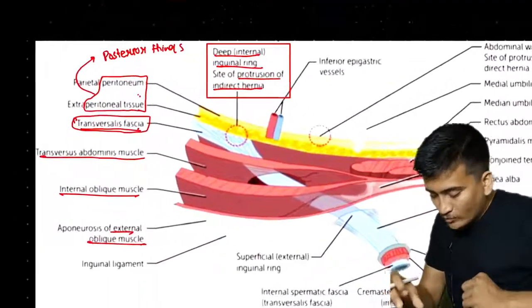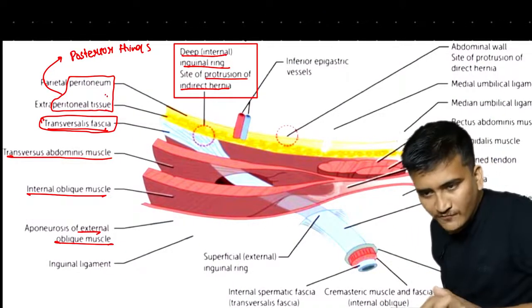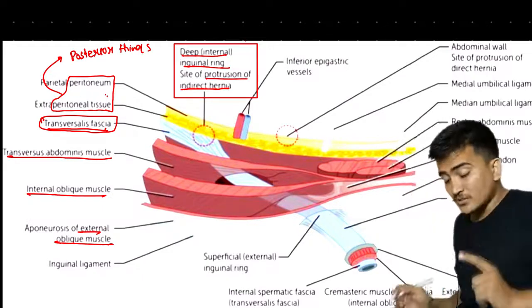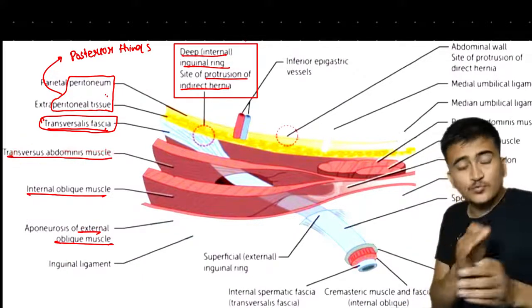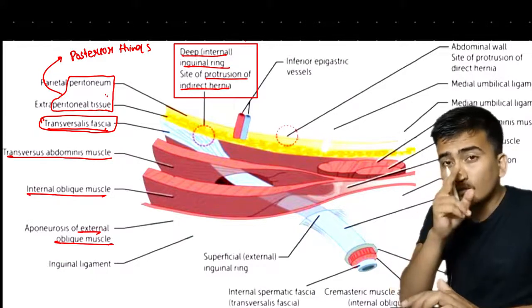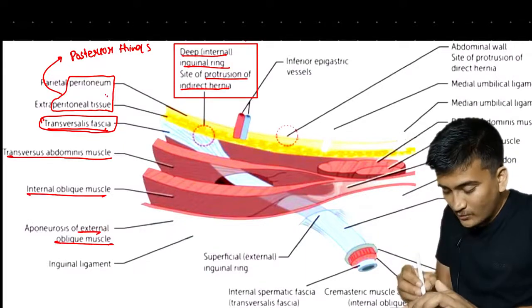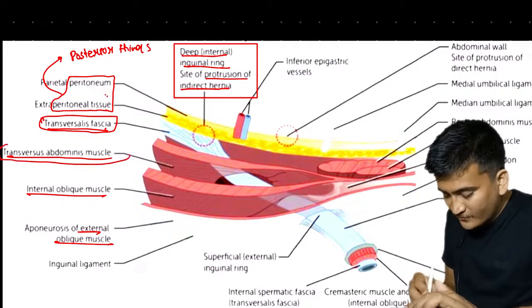Okay, now moving forward, we have the transversus abdominis muscle. If you remember, the transversus abdominis muscle was present so laterally that it was not contributing to the anterior wall. Now what was it doing? It was contributing to the roof and the posterior wall. Okay, we are talking about what? The transversus abdominis muscle.